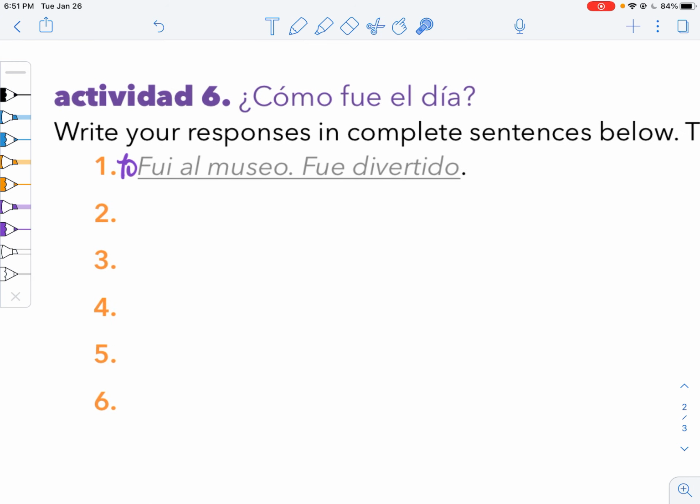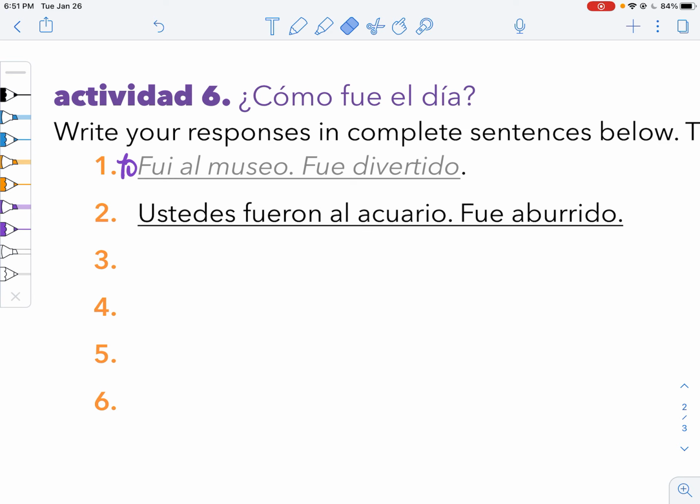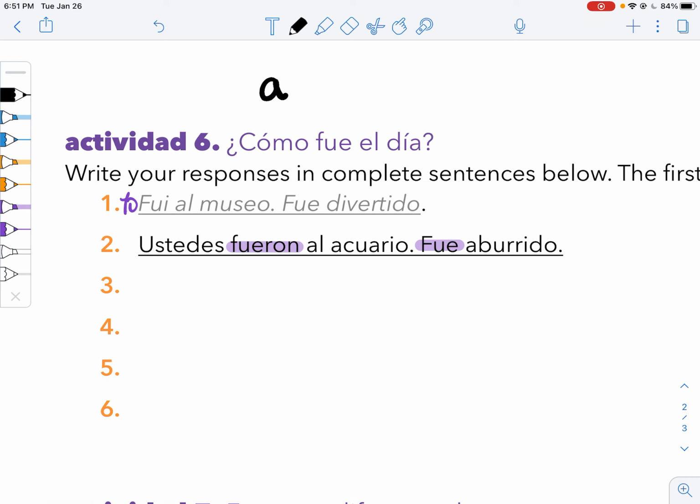Okay, let's check. Número 2, they give you ustedes, acuario, y triste, right? You guys went to the aquarium and it was boring. Man, so lame. So you guys gets fueron. Ustedes fueron al acuario. Fue aburrido. Oh, so you got that. Also notice when we're saying we're going to a place, like I went to a place, we need to combine a and el together to give us al, right? I went to the place, becomes al. We've got a contraction right there. Fueron al acuario, fueron al museo.